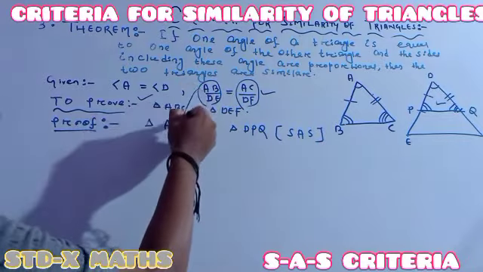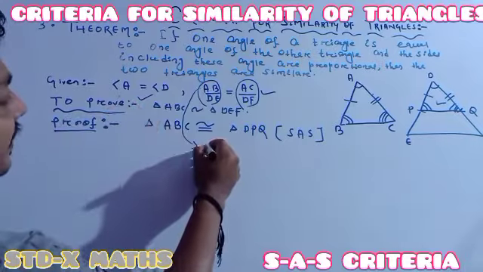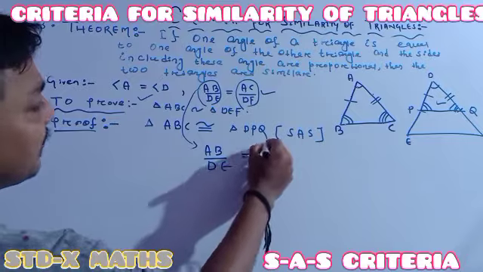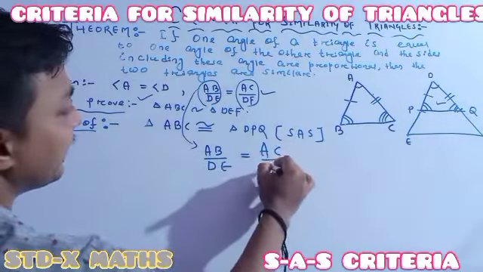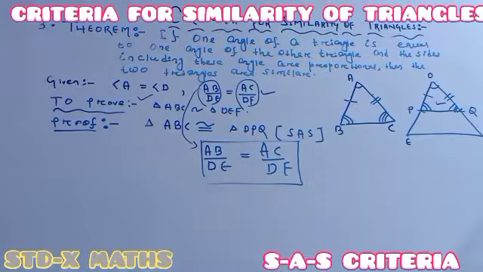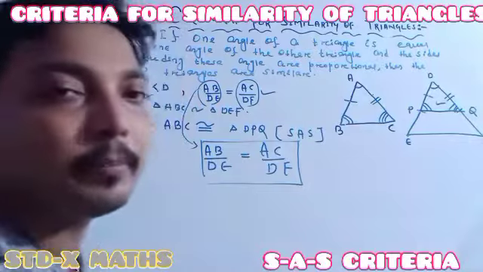See, previously it was given. In the given, it is given that AB by DE is the same as AC by DF. This is given already. So in place of AB, I can write DP. How? Because of the construction.